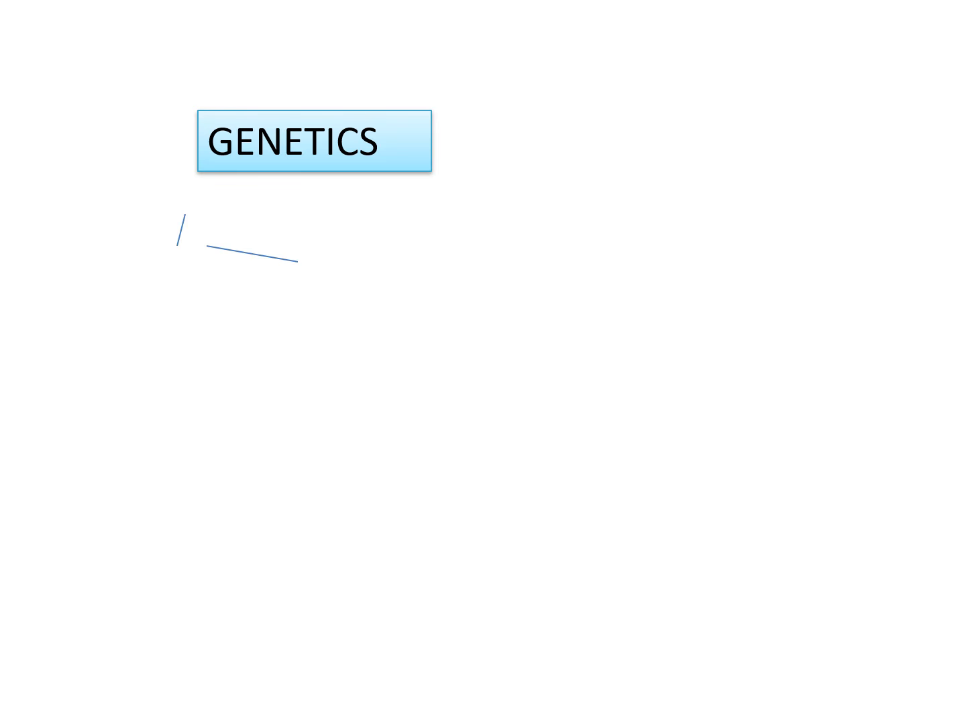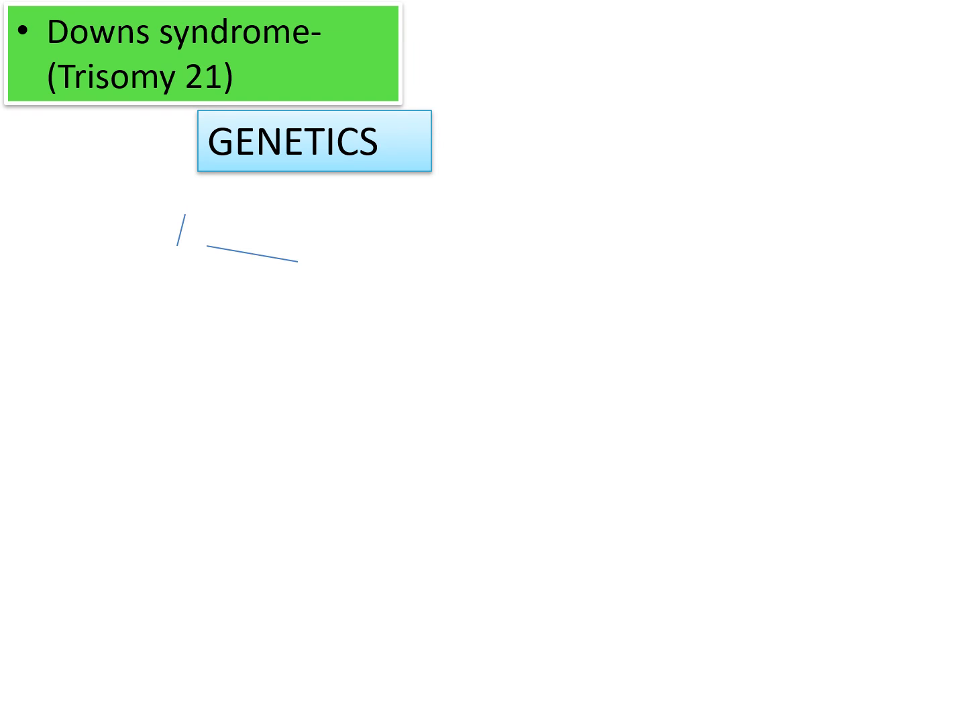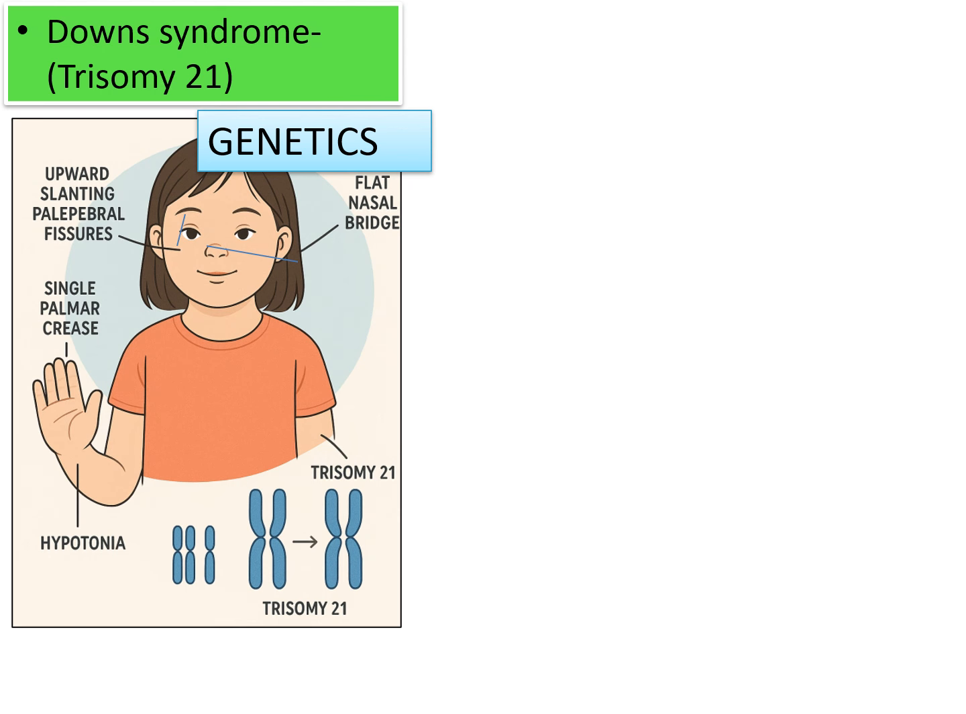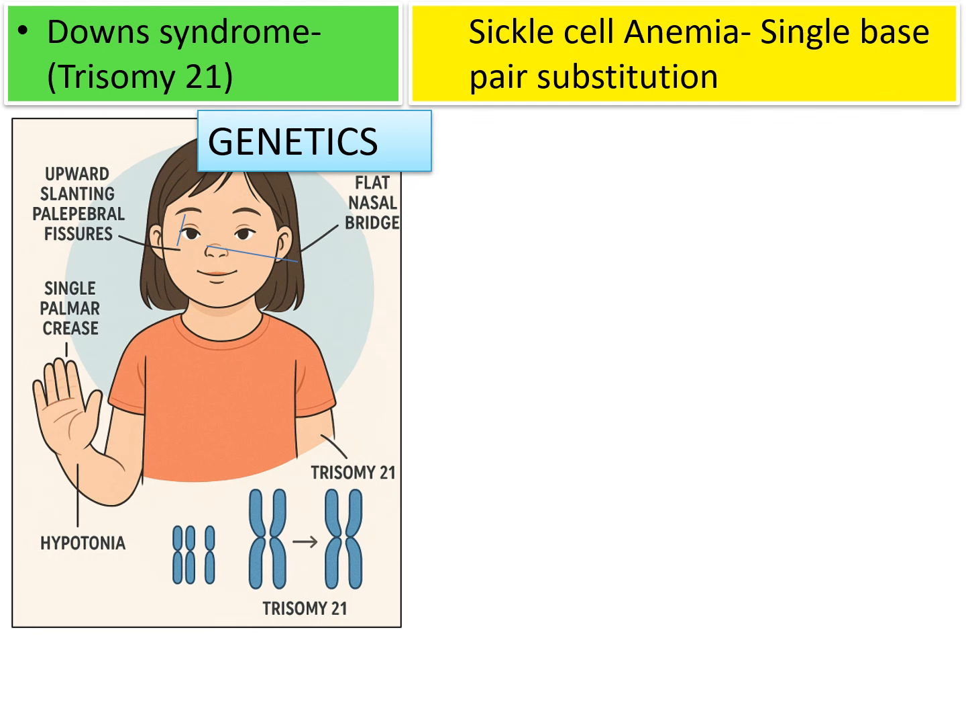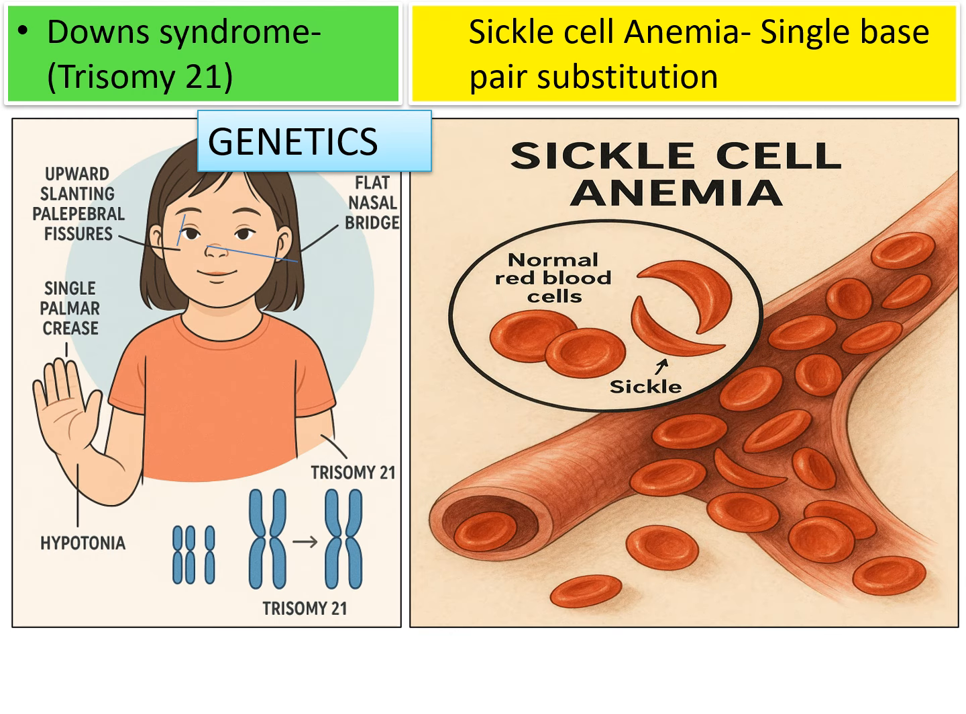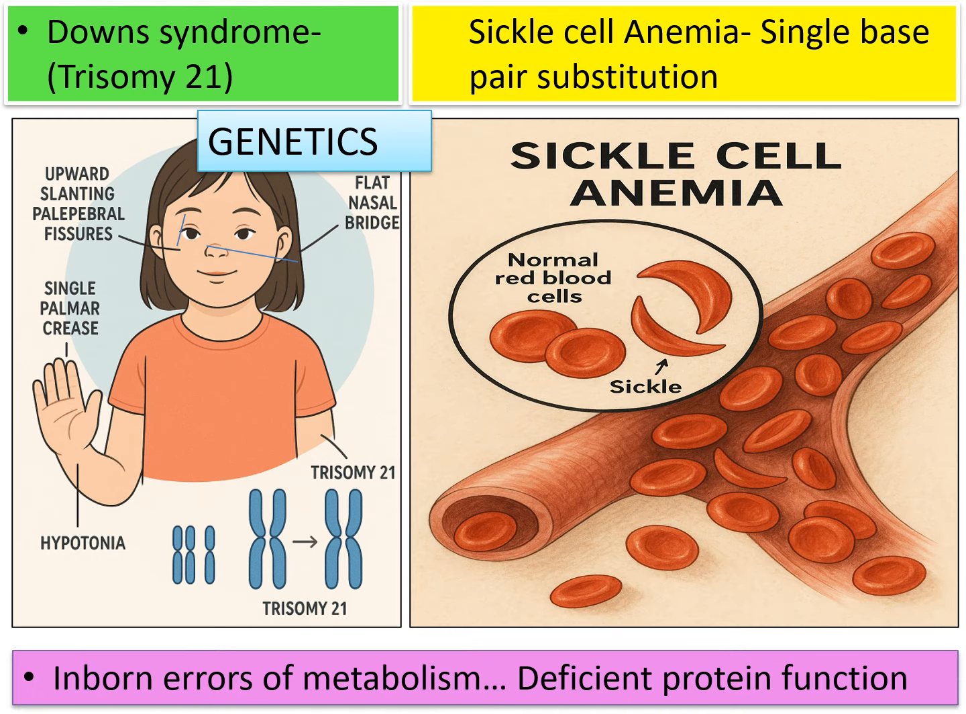Coming to the genetic causes of cell injury. Presence of an extra chromosome in the 21st position, that is trisomy 21, causes Down syndrome, which is characterized by so many symptoms like upward slanting of palpebral fissures, single palmar crease, hypotonia of the muscles, flat nasal bridge. Sickle cell anemia, which is because of single base pair substitution, is also another example of genetic cause of cell injury. In this, what is happening? The discoid shape of RBCs is getting transformed into sickle shaped cells. Inborn errors of metabolism causing deficient protein function is also another example of genetic causes of cell injury.